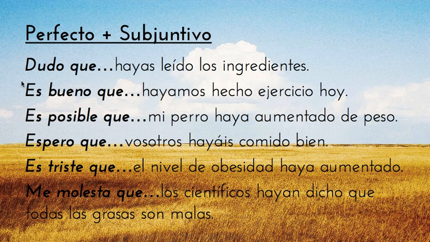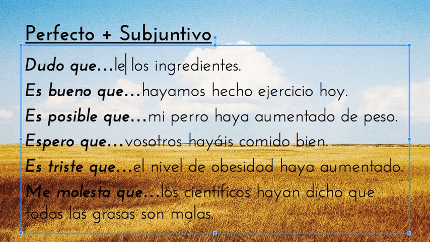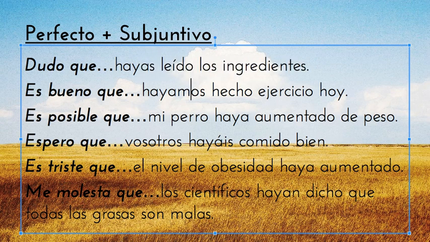I doubt that you have read: dudo que hayas leído. If this were a regular present subjunctive, I would say I doubt that you read, but that's present. We want to make it into the past perfect. So dudo que hayas leído con acento los ingredientes.